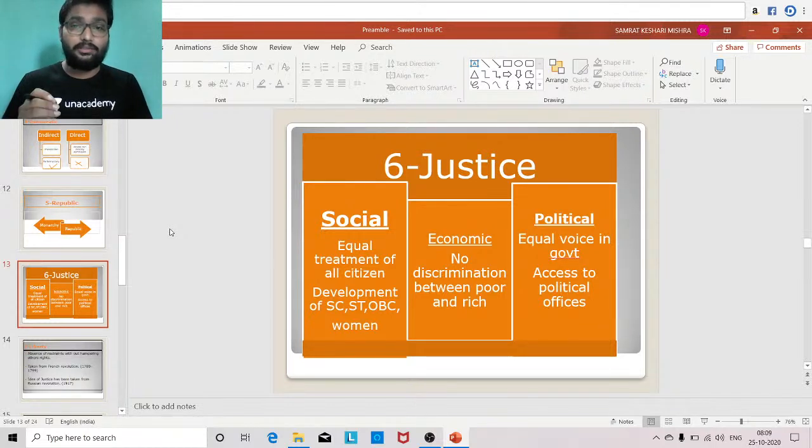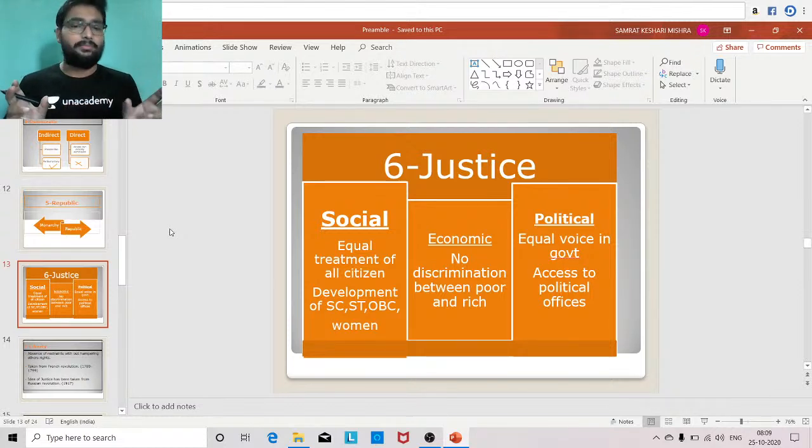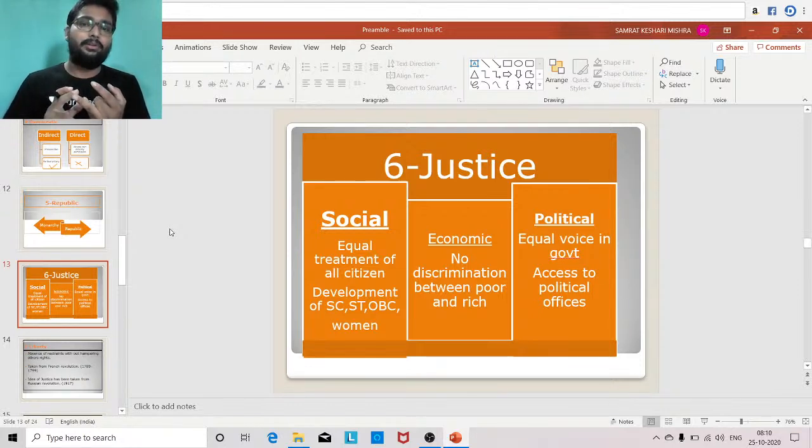For example, on the basis of caste, I will discriminate whether the person belongs to upper caste or lower caste. On the basis of color, black and white. On the basis of religion, on the basis of sex or gender, I will classify male and female. So these are social discrimination or social classification. Social justice means all those classifications will not be there. All those classifications should be completely abolished from the society, or completely absent in the society. It means we are giving equal treatment to all the citizens, irrespective of their religion, sex, caste, race, or culture.